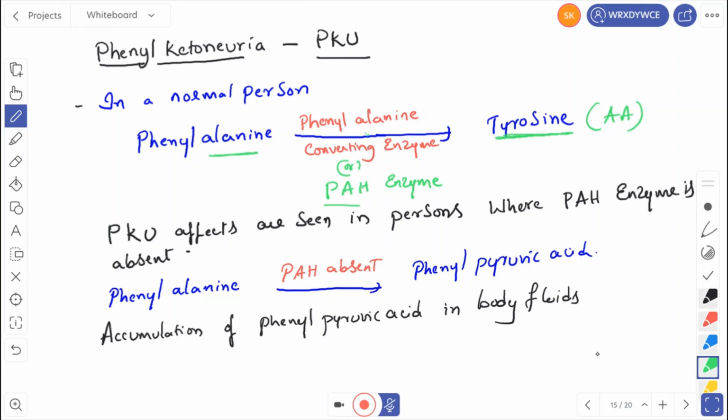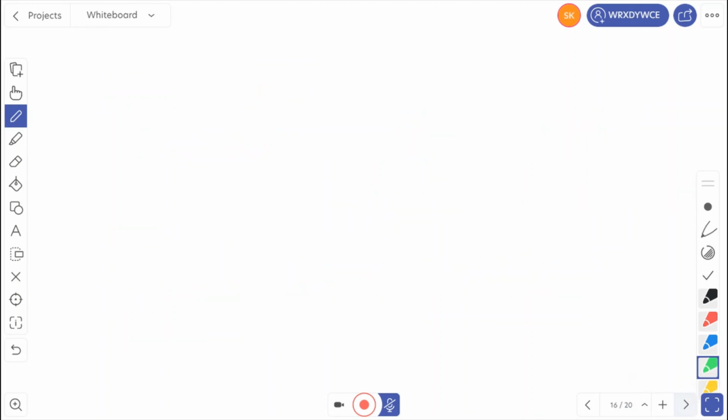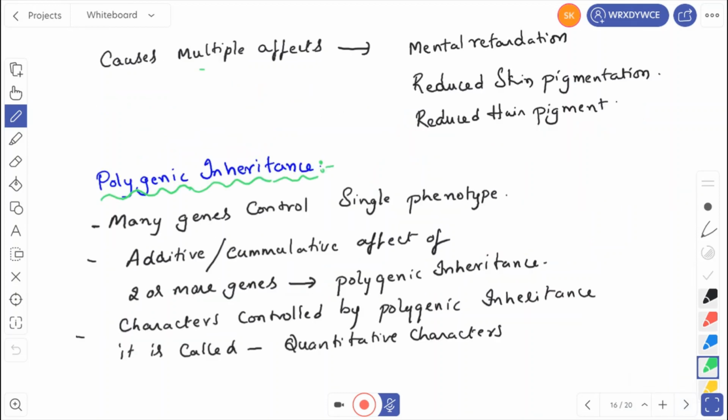So if the PAH enzyme is absent, what is happening? Let us see. Phenylalanine, in the absence of PAH enzyme, is converted into phenylpyruvic acid. Instead of converting into tyrosine, it is converted into phenylpyruvic acid. So accumulation of phenylpyruvic acid in the body fluids causes what? Causes multiple effects like mental retardation, reduced skin pigmentation, reduced hair pigment.